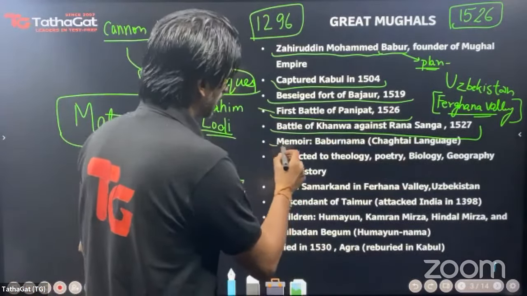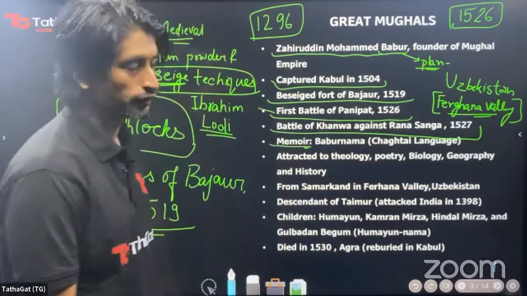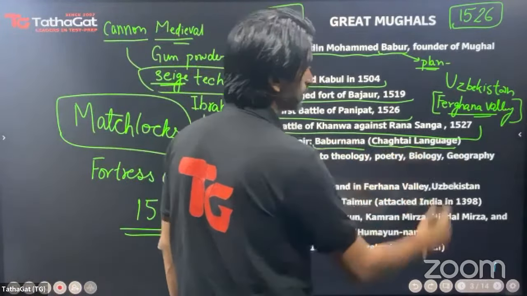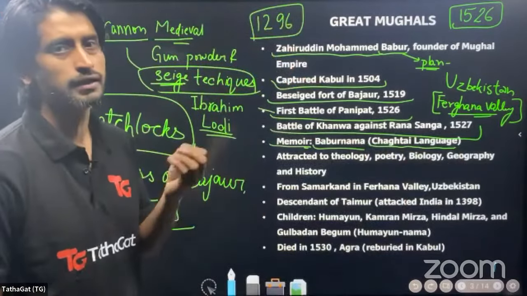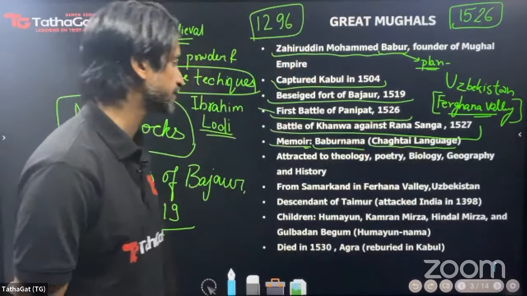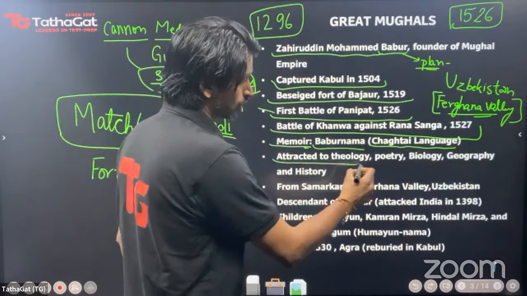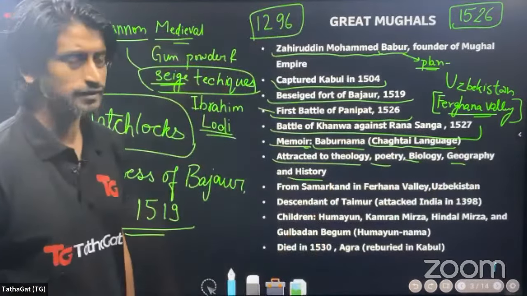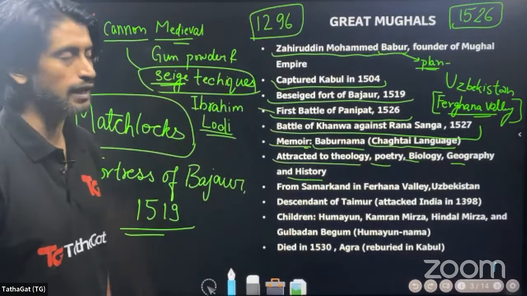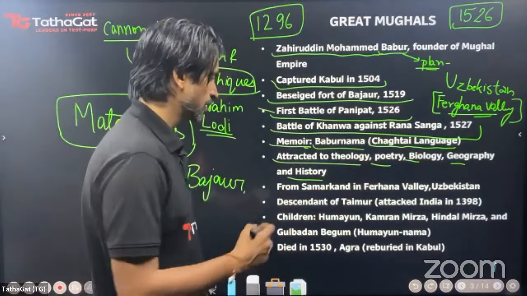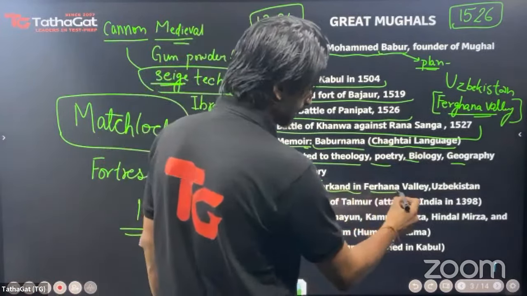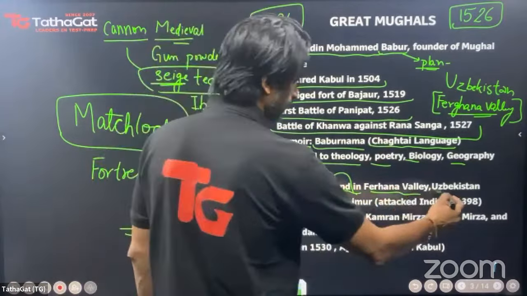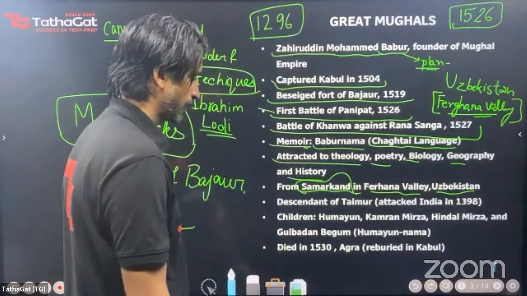Then another fact is that his autobiography, his memoir, is known as Babarnama, and it is written in the Chagatai language, the Turki language, not Turkish, but colloquially referred to as the Turki language. He was attracted to theology, poetry, biology, geography, history, and many more such subjects. And that is what all these things are referred to in Babarnama. From Samarkand in Fargana Valley, you see, this is the town. Even today, Samarkand in Fargana Valley, Uzbekistan, is the place from where Babur hailed.